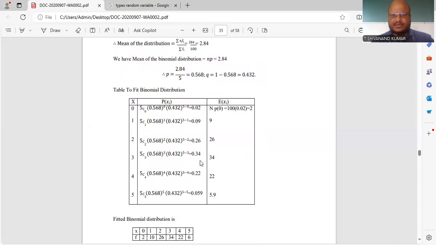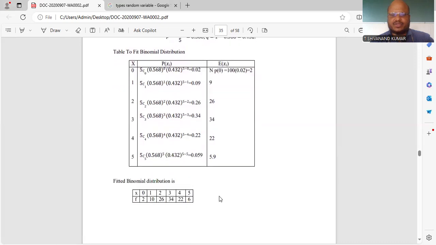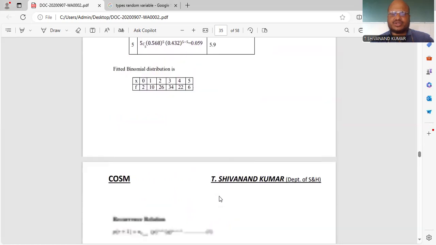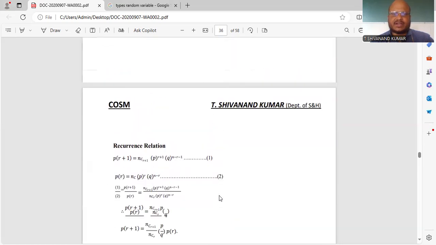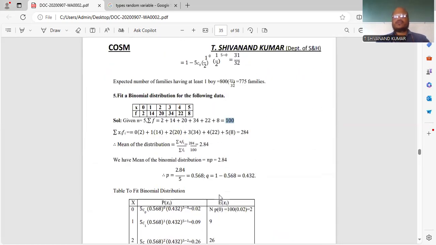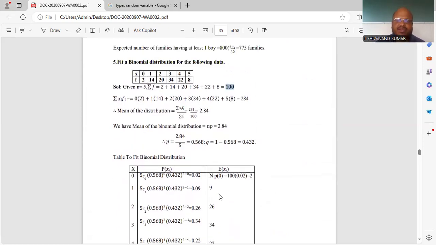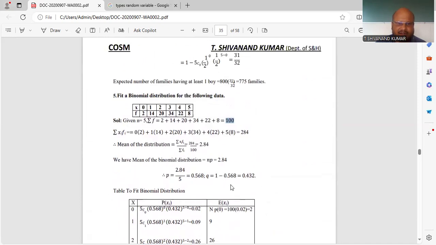In the similar way, if x is equal to 3, the answer is 34. If x is equal to 4, the answer is 22. If x is equal to 5, the answer is 5.9. So this is about fitting a binomial distribution, how to fit the binomial distribution and how to check whether the values will be equal or different.